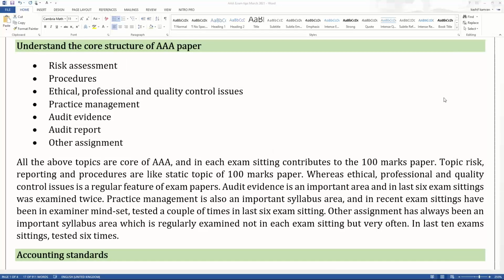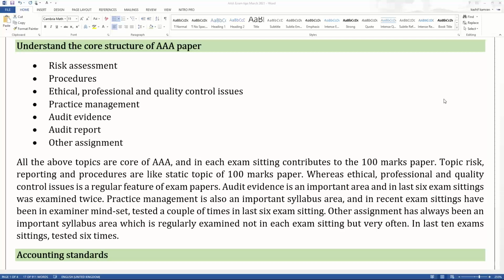Risk assessment is an integral part of the paper. Procedures are an integral part of the paper. Ethical, professional, and quality control issues are an integral part of the paper. Practice management is an integral part of the paper. Audit evidence, audit report, and other assignments. This is the core AAA paper, right?